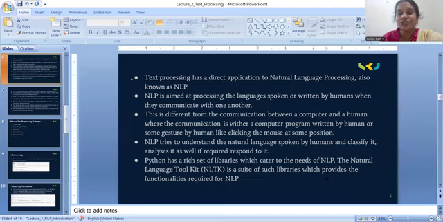The Natural Language Toolkit is a suite of such libraries which provides the functionalities required for NLP. So Python is the best suited programming language to perform NLP tasks.